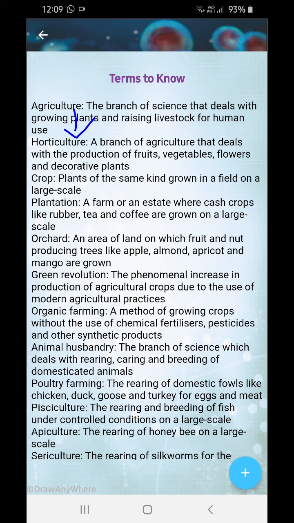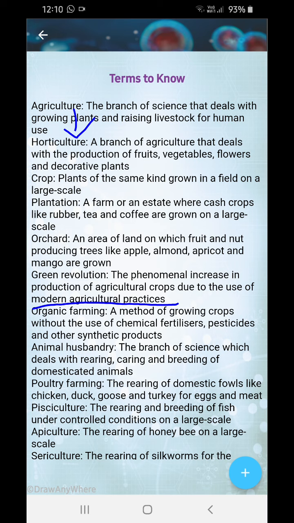Next, green revolution. The phenomenal increase in the production of the agricultural crop due to use of modern agricultural practices. This is also with modern agricultural practices. How can agriculture grow suddenly? How can it decrease suddenly? With modern agriculture practices, right? When you are using modern agriculture practices more and more, they will lead to the growth. Good. I'm talking about the good products. And if you are using them less, bad crops will grow.